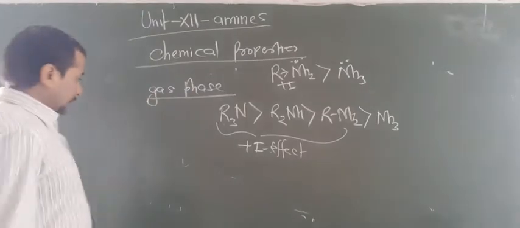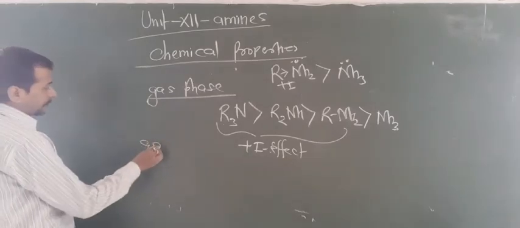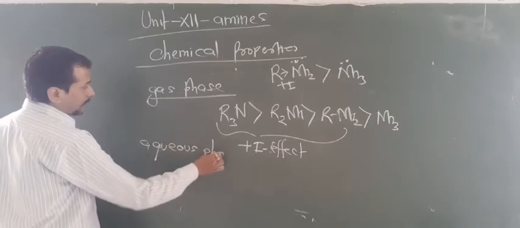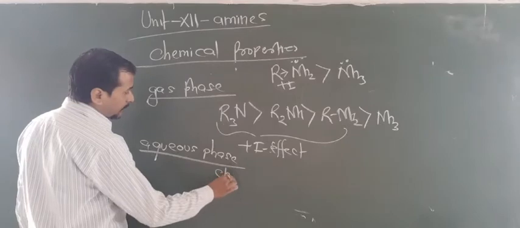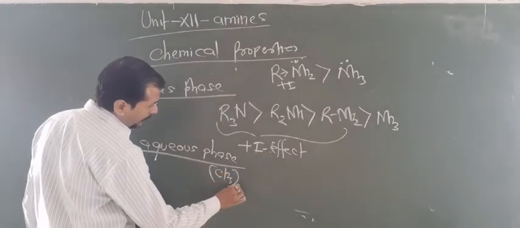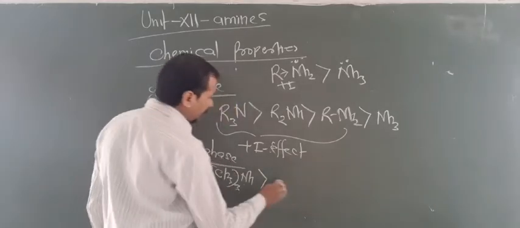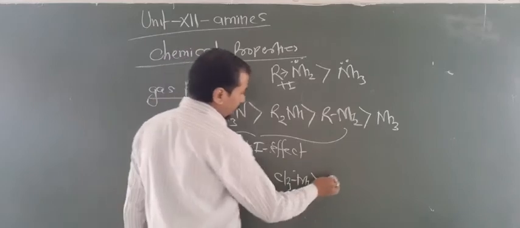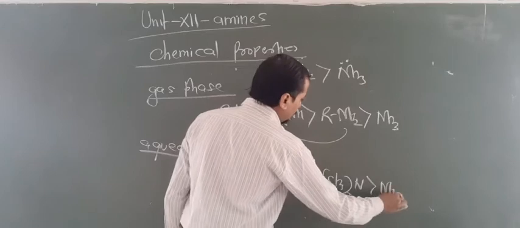Now one question may arise: in aqueous phase, what is the basicity? Two cases arise. One for methyl: for methyl you have to learn 2 degree, then 1 degree, then 3 degree, and then ammonia.